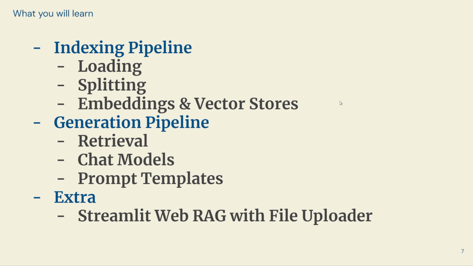Finally, we're going to end the series with 2 examples of actual applications that use RAG. So first, we're going to make a Streamlit application. Streamlit is just a library that you can use in Python to make websites really easily. It's really popular for machine learning. But basically, we're going to make a website that allows you to input a URL. We're going to ingest that URL, so download all the information from it, and then you can ask questions about the website, and it will give you informed answers using RAG. And then we're going to build upon that with a more advanced example that will allow you to upload files, so text files, PDFs, and stuff like that, and ask questions about the PDFs and give you actual answers.